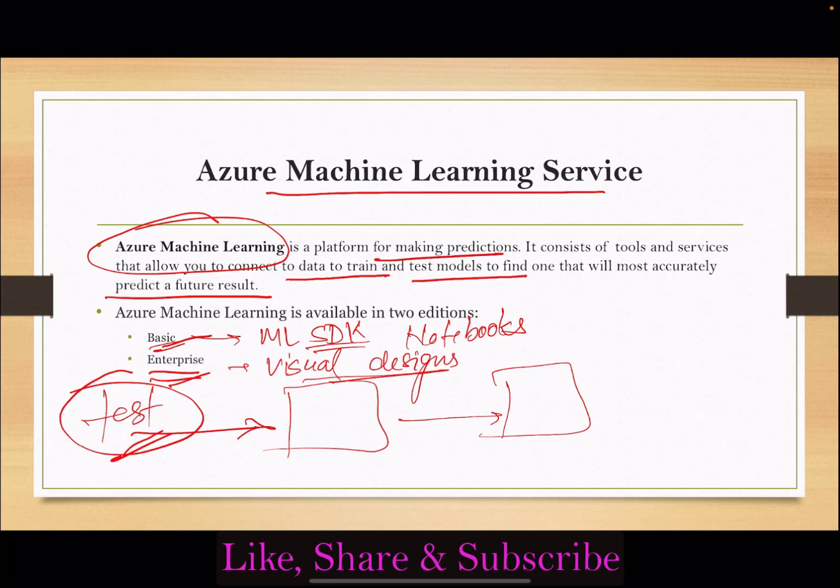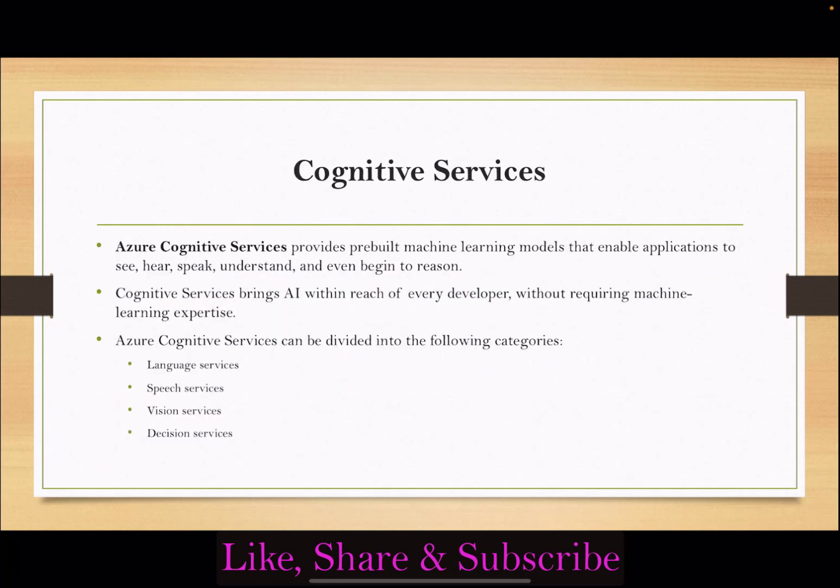Let's talk about the next service. Next we have Cognitive Services. Azure Cognitive Services provides pre-built machine learning models that enable applications to see, hear, speak, understand, and even begin to reason. Also, Cognitive Services brings AI within the reach of every developer without requiring machine learning expertise. So this is a very good service.